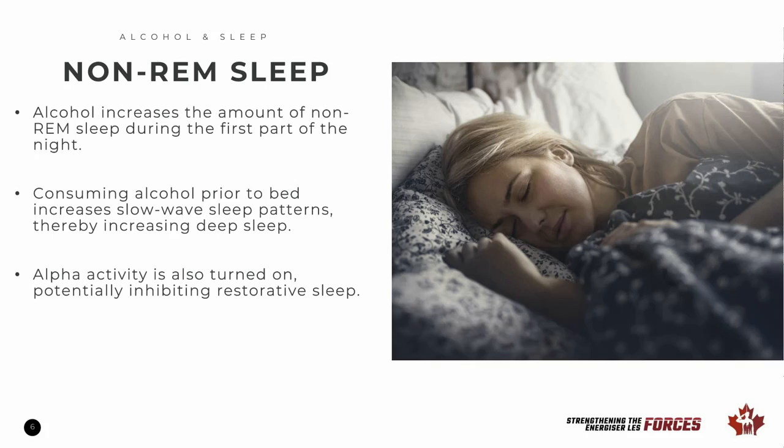Effects on non-REM sleep disappear rapidly as tolerance increases. Consuming alcohol prior to bedtime has been shown to increase slow-wave sleep patterns, also called delta activity. These waves occur during N3 sleep or deep sleep, meaning that the amount of deep sleep is going to be increased. Alpha activity is also turned on at the same time, which is not normal during sleep. Alpha waves typically occur during wakefulness or periods of relaxation. When both delta and alpha activity occur together, restorative sleep may be inhibited.